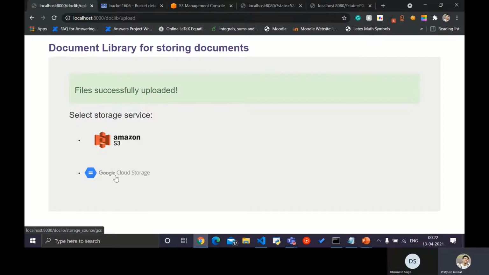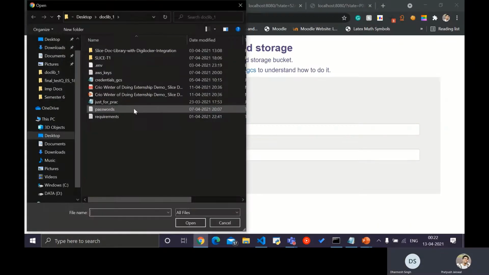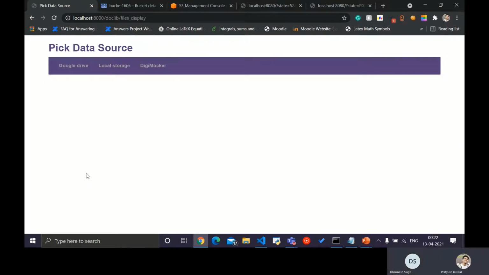And the same goes for Google Cloud Storage. The credentials file is expected from the user to have. Otherwise, this link can be referred for the same, along with the bucket name and the folder name. I'm not entering any folder here.